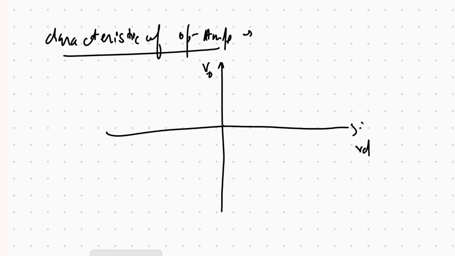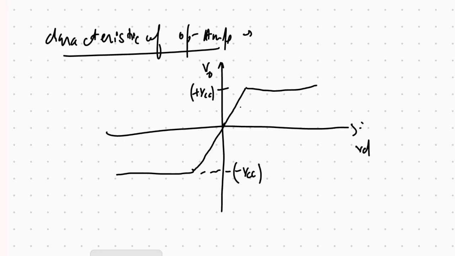As the difference increases, the V output increases. As the difference decreases, the V output decreases. Then at a certain voltage, it will stop. And these are plus VCC and minus VCC. And the slope is V output equal to A naught VD.